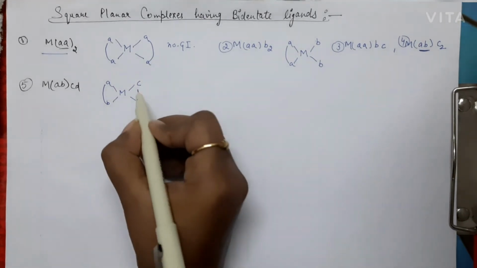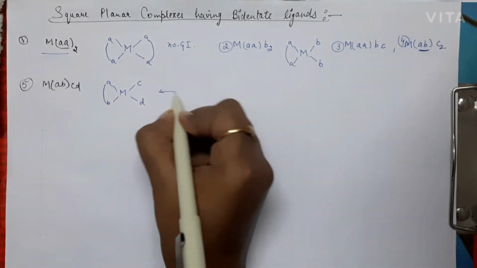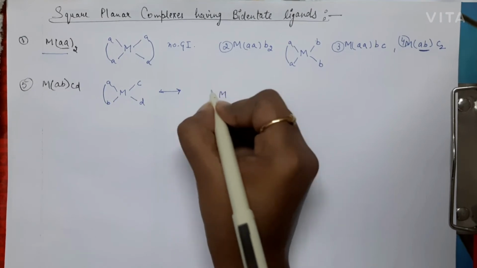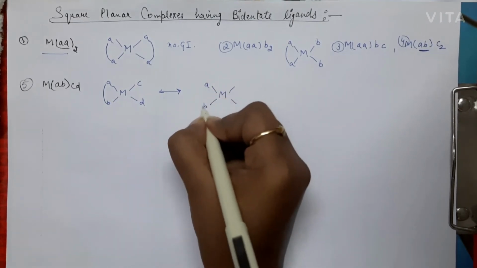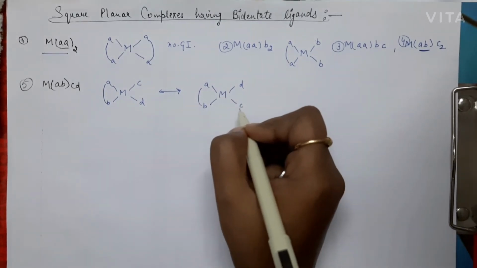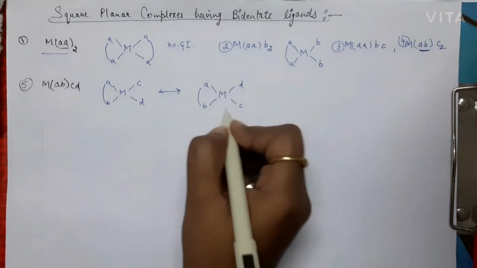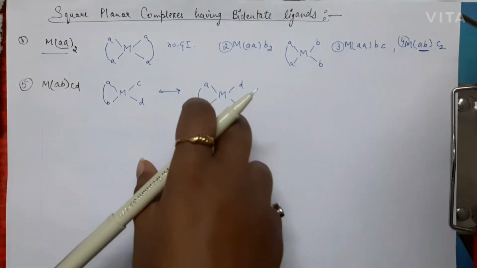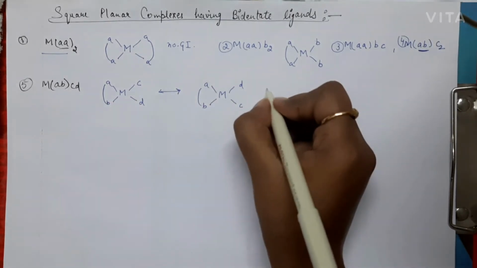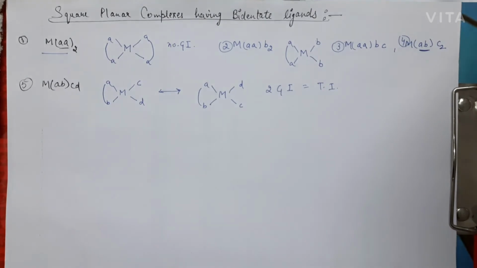In the environment of C there is A and D. Now the environment can be changed like this: around C there is now B and D. Initially it was A and D, so the environment is changing, so definitely these two are different isomers. So there are two geometrical isomers possible, and these are also the total number of isomers, because there are no optical isomers, as we discussed earlier.